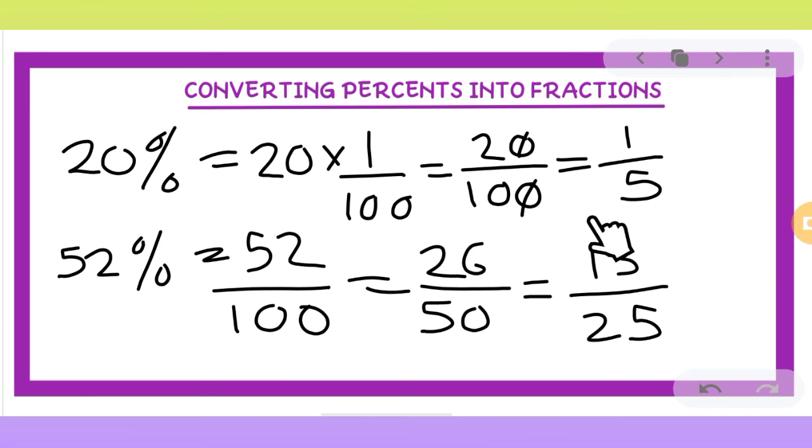Always remember, I told you this earlier also, whenever you have to give the answer in fraction, the fraction should be in simplest form. In any case, if you have to represent the answer in fractions, the fraction should always be in the simplest form, whether given in the question or not. Try to do it in the simplest form only. So 52% in fraction will be 13 upon 25. Okay. Now we'll take one more example.